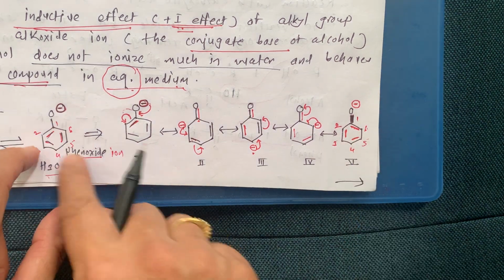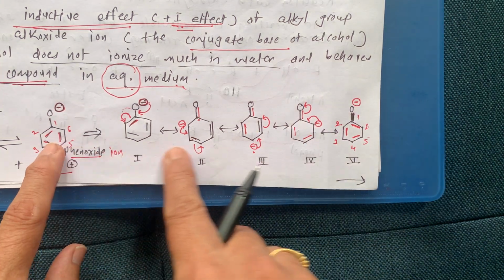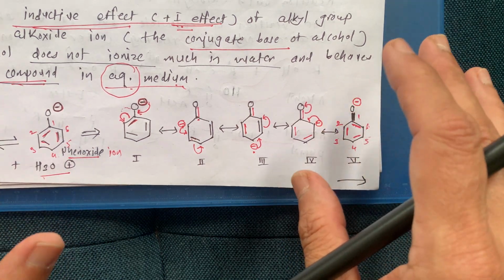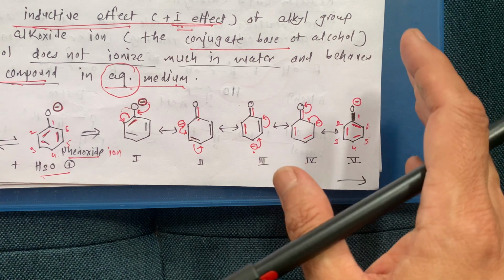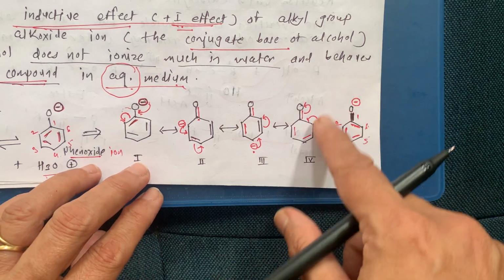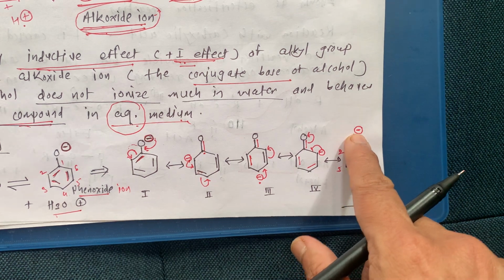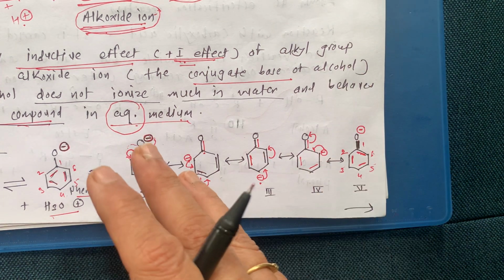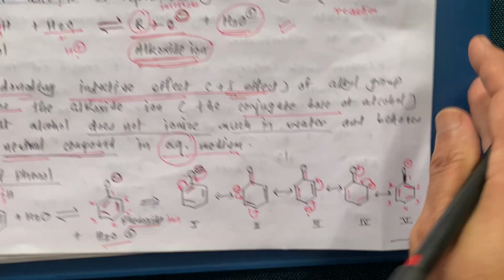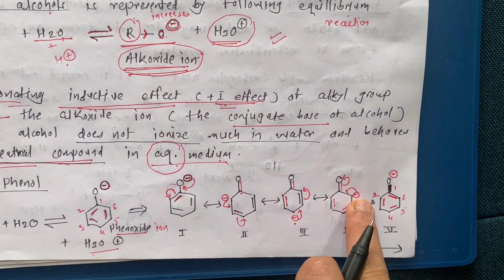Means what? Double bonds are delocalized on all the carbons, and that's why we have so many resonance structures. And the compound or ion which has more resonating structures is more stable, and so it will show acidic character. This phenol will show acidic character because the minus charge is going to remain for some time. Here it is highly in a hurry to get a positive charge. Here it is not that situation. Okay,